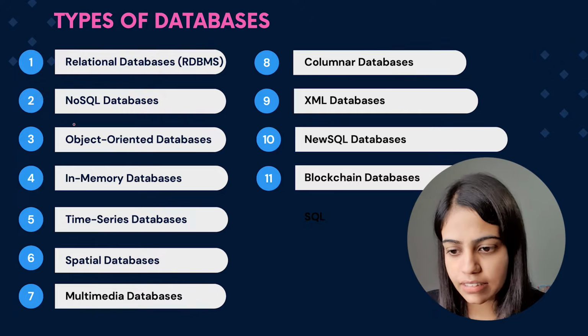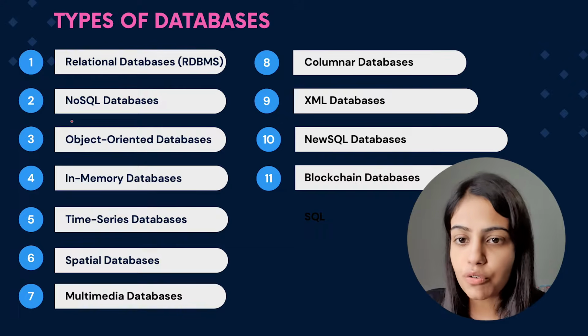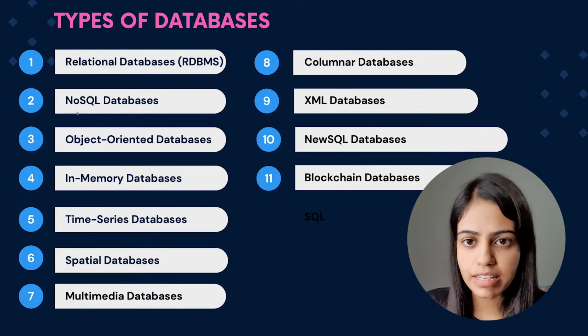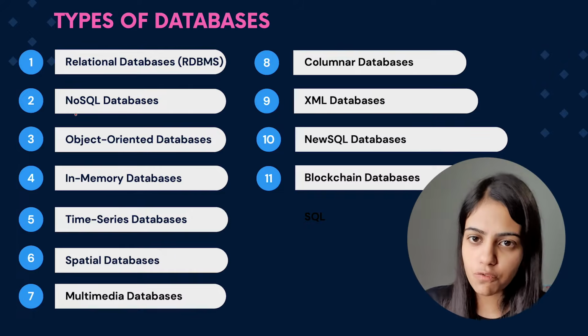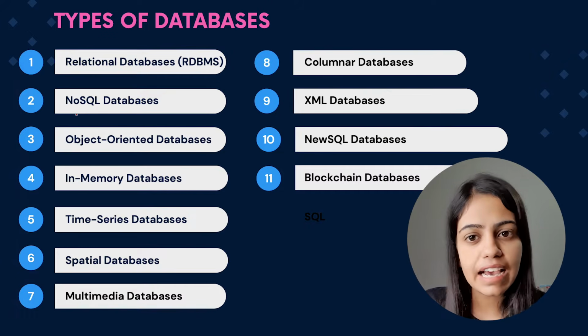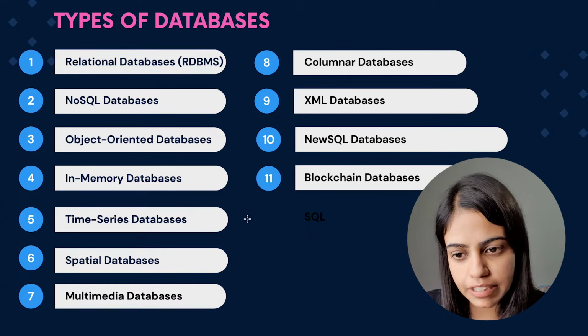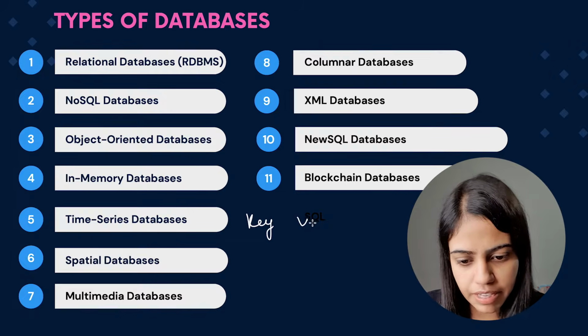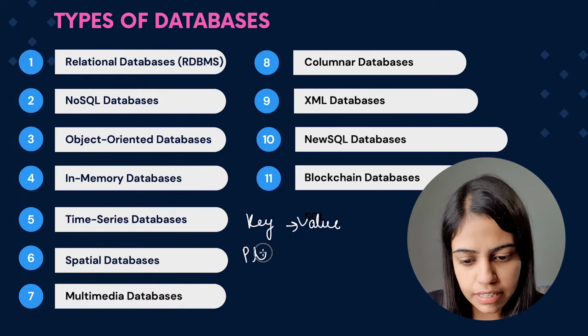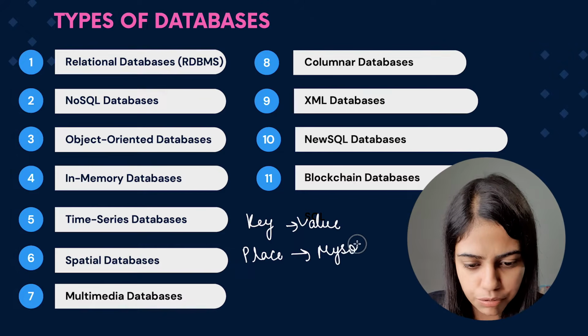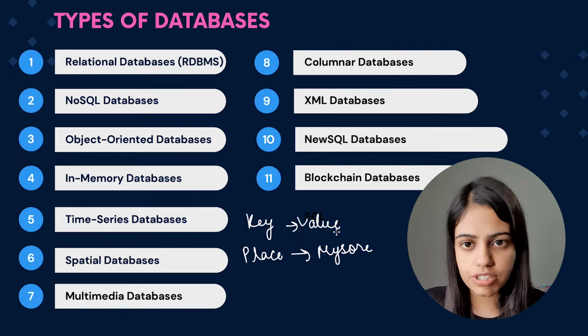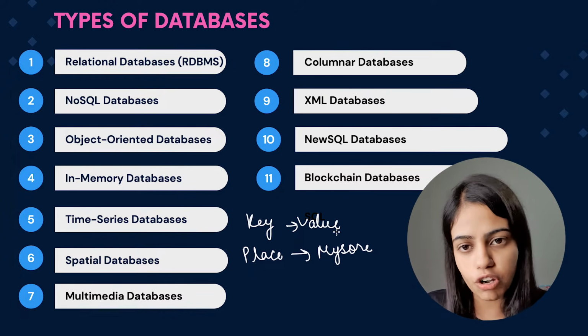Now coming to the second thing, that is NoSQL database. NoSQL means not SQL. So basically in NoSQL database, they don't follow any kind of format. So the data items are kind of stored in a key value pair. So we have a key and we have a value and our data is stored in kind of this key value pair. Consider an example, we have a key as place and the value being stored as Mysore.